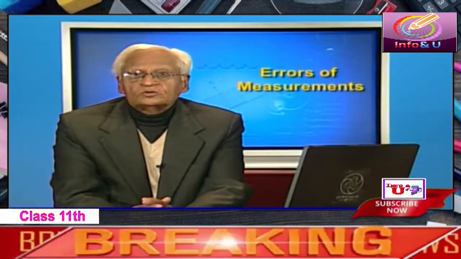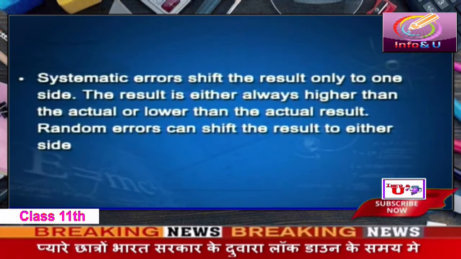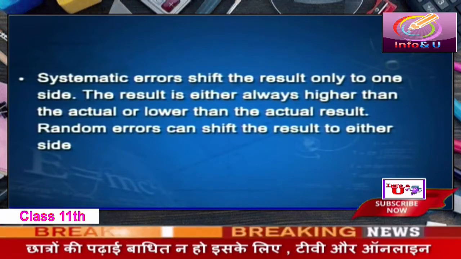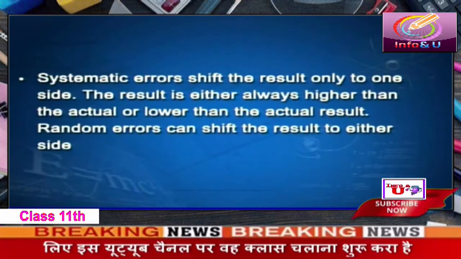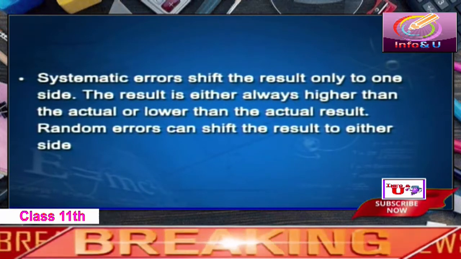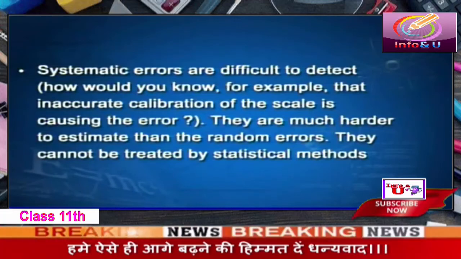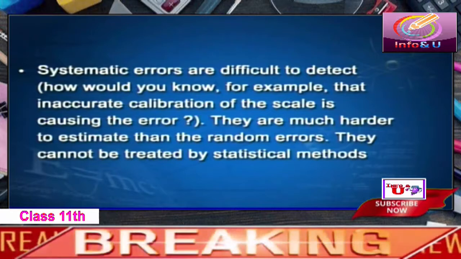What do the systematic errors do? Systematic errors shift the result only to one side. The result is either always higher than the actual value or always lower than the actual result. Random errors, which we shall see presently, can shift the result to either side. So there is a distinction. Systematic errors are difficult to detect. For example, you do an experiment and you don't know that the calibration of the scale is not correct. Therefore, systematic errors are much harder to estimate than the random errors. They cannot be treated by statistical methods as we do with the random errors.